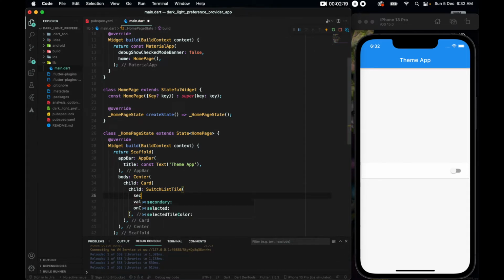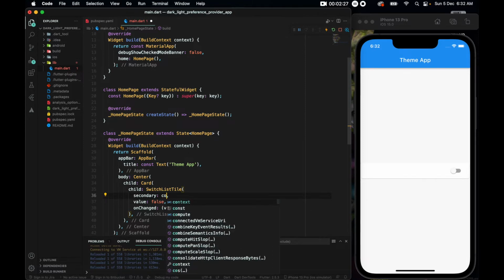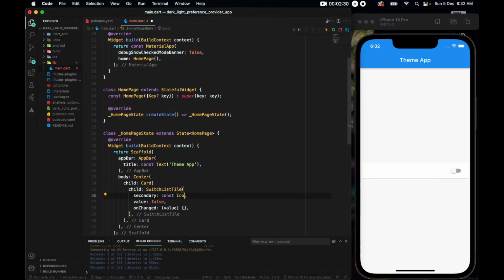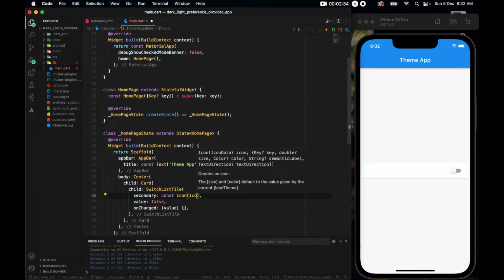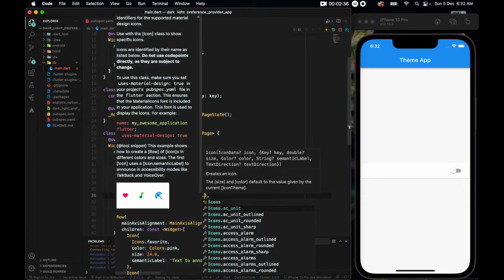I need a secondary. A secondary will give us an icon or something on the left. It should be primary or leading. I don't know why they named it secondary. It should be a const icon, Icons dot. I'll just go with whatever.